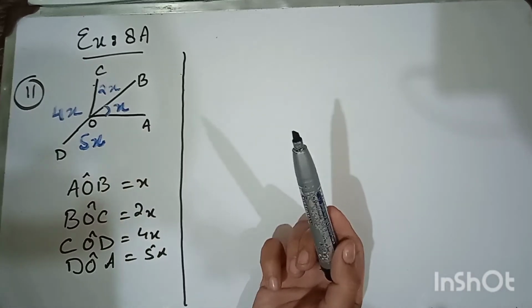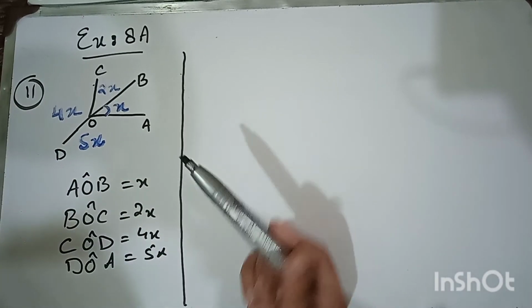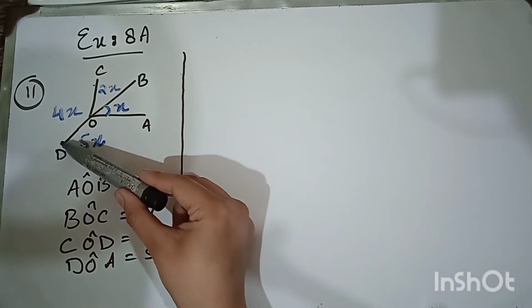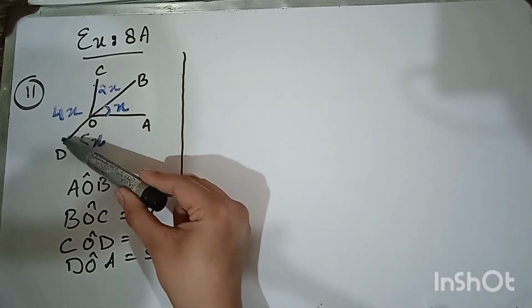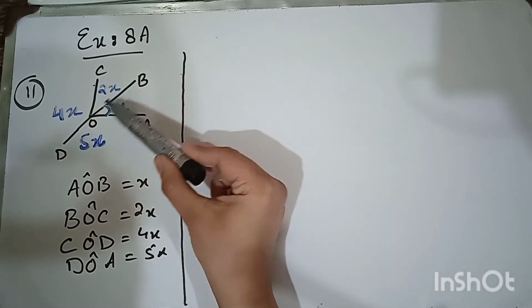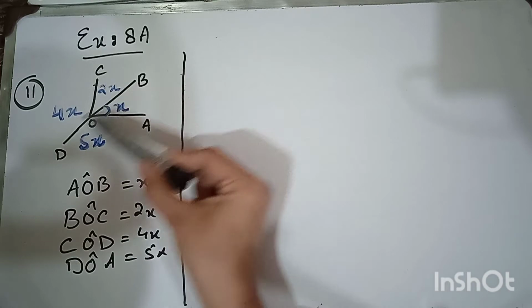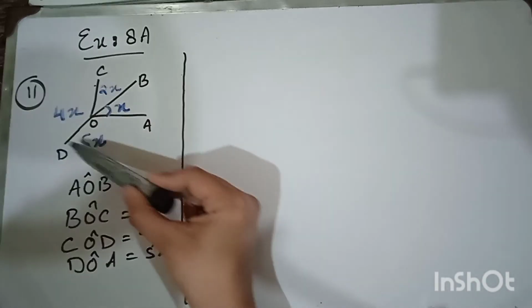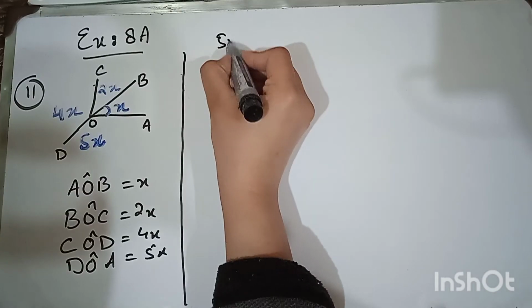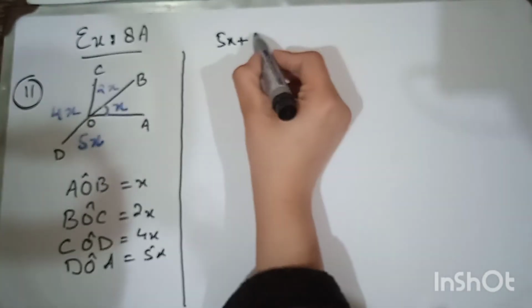So by using this property, we find the value of x. On this straight line, I have the angles DOA and BOA, in this semicircle. So we have the angles 5x and the other angle x.